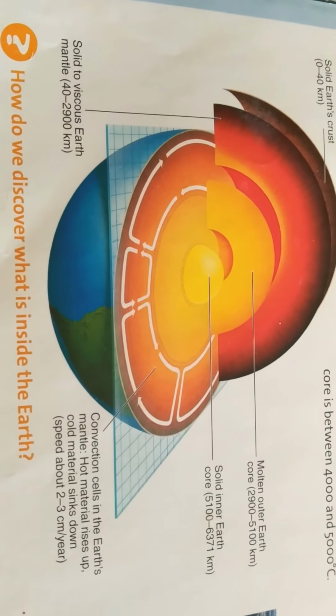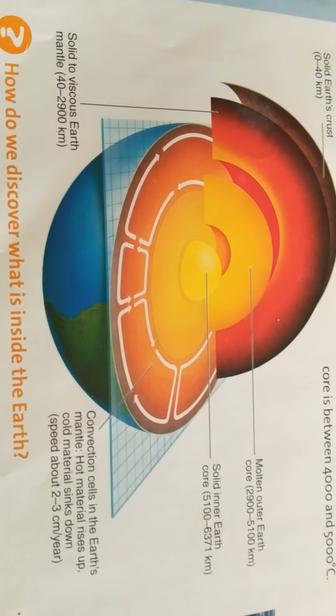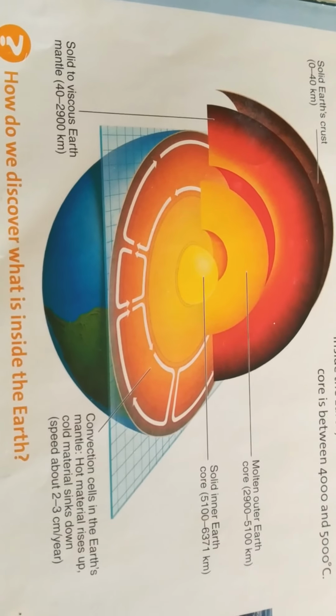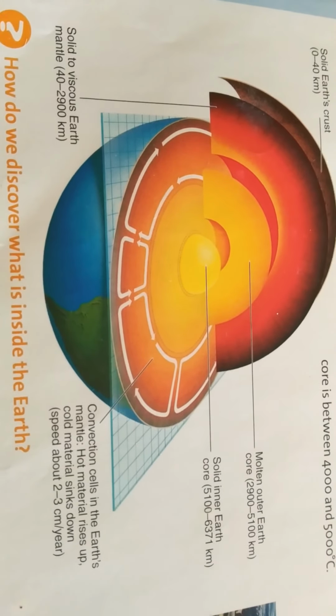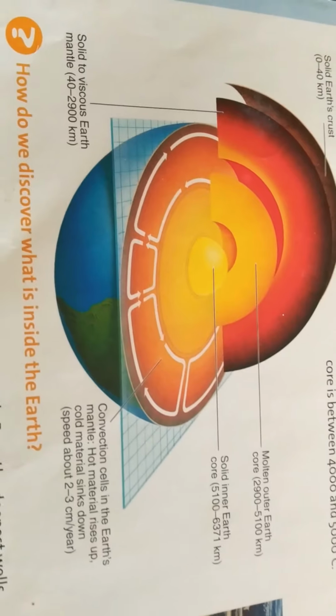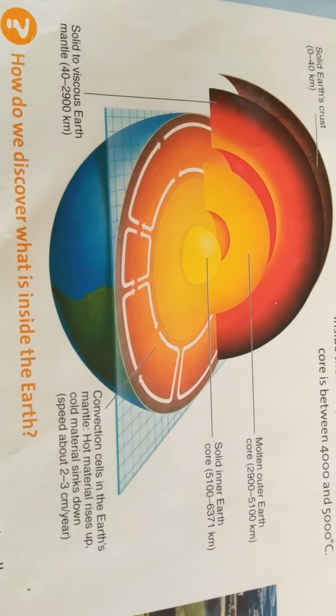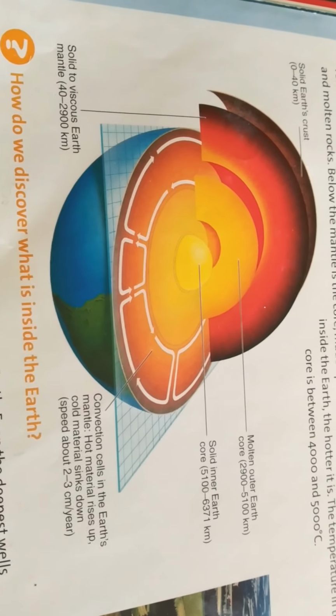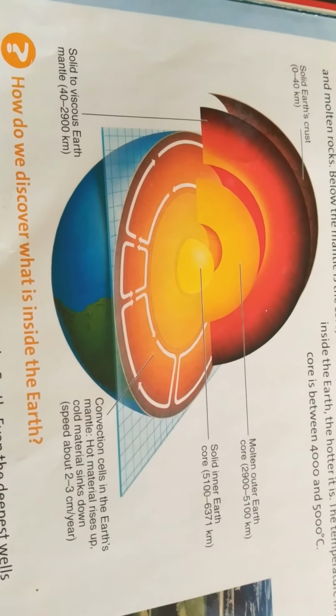Convection cells in the earth's mantle. Hot material rises up, cold material sinks down. Speed about 2 to 3 centimeters per year. It is a very good image. I prefer you take a screenshot. I give you 5 seconds. 1, 2, 3, 4, and 5. Now move further to the next question. I think you all have taken it.